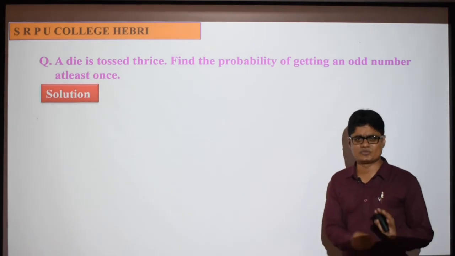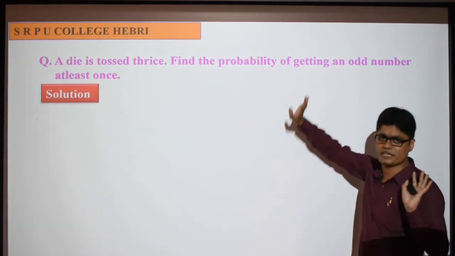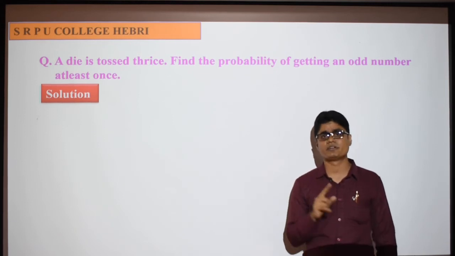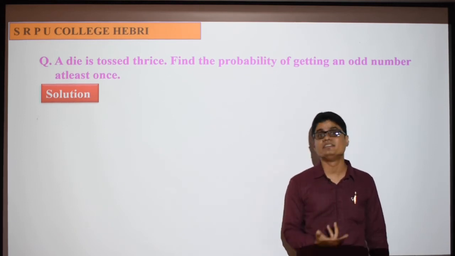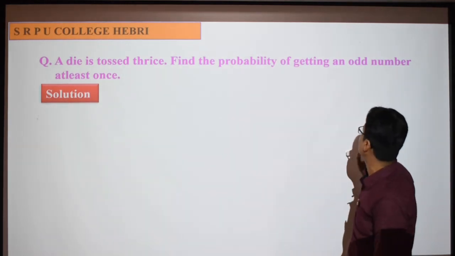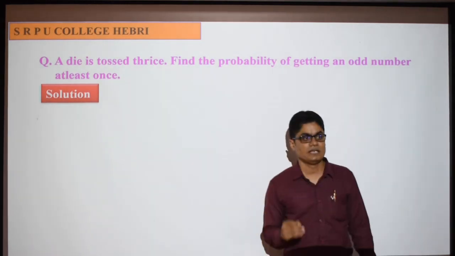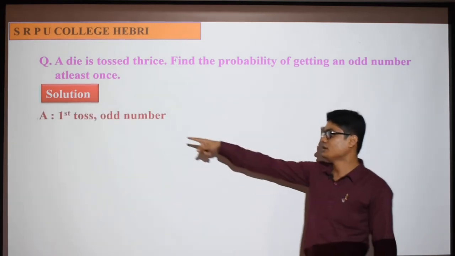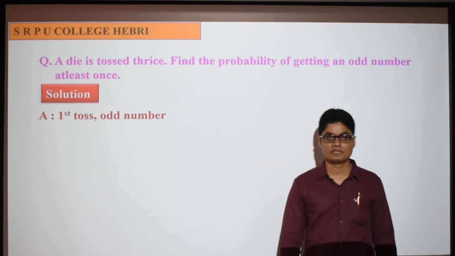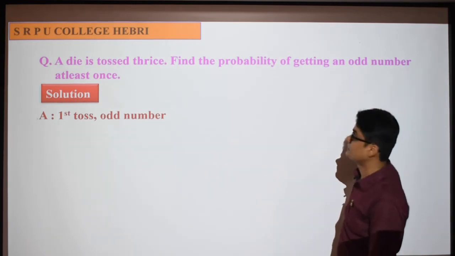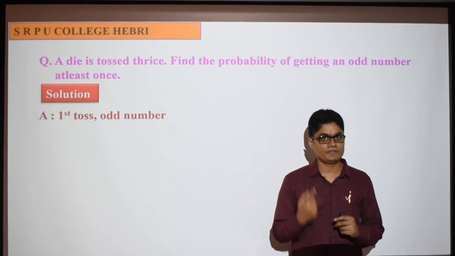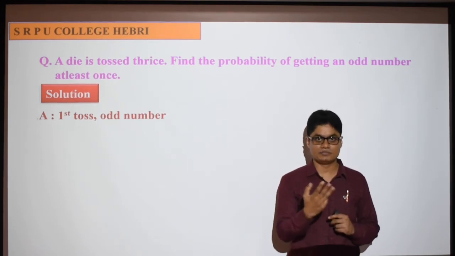Yeah, it looks very simple. The statement is just this, no complication. But if you have not understood this question correctly, you cannot answer this question. You cannot begin this question. Remember that. So first tell me what do you mean by probability of getting an odd number at least once. Suppose I consider event A as first toss odd number. At least one odd number means what? Tell me, we throw the die 3 times. So the odd number can come in the first time, second, or third, or in all three.